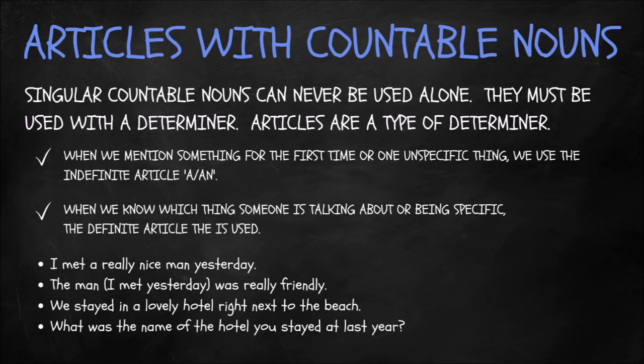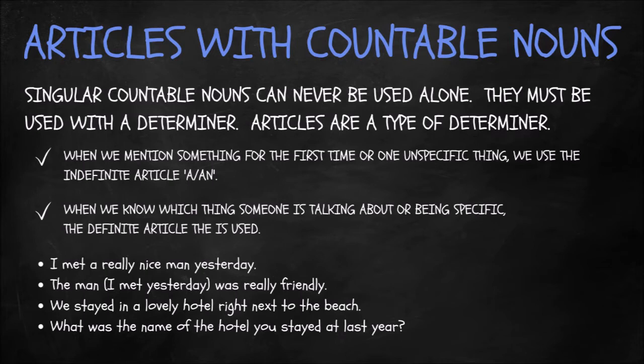Okay? When we mention something for the first time or one unspecific thing, we use the indefinite article a or an. And remember, an is used before a vowel sound, which is why we say a unicorn, because unicorn starts with a y sound, not an sound or an oo sound.